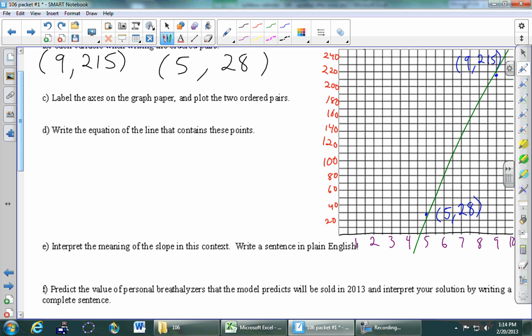So what's the first thing we need to find the equation of a line? It's slope. So let's go ahead and find the slope. Upstairs, is it the X's or the Y's? It's the Y's.